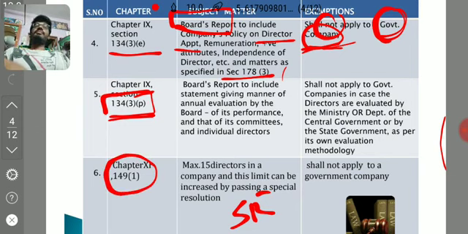There are two companies. Even Section 8 company is exempted and government company is exempted. For regarding Section 8 company, we will make a separate video. As of now, we are making video of government company. 149(1), what is 149(1)? Minimum directors, maximum directors 15. If you want to increase the limit of maximum to more than 15, you need to pass special resolution. But that point is not applicable to government company. Then special resolution is not required in that particular case, right?